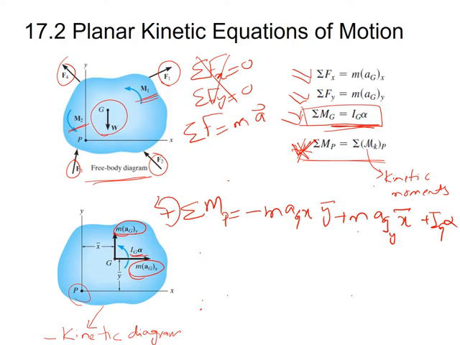So in this way, by using the kinetic diagram, you can find the moment about any other point rather than the mass center of the rigid body. So these are the equations that we can use for the case of the rotation or for the case of the translation motion.